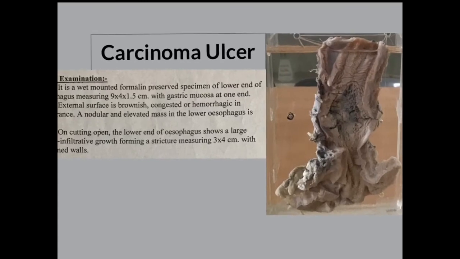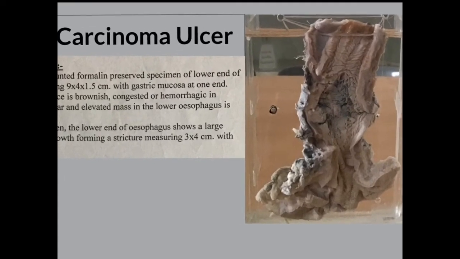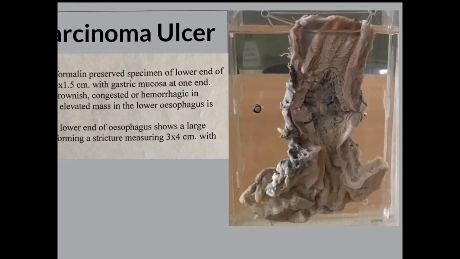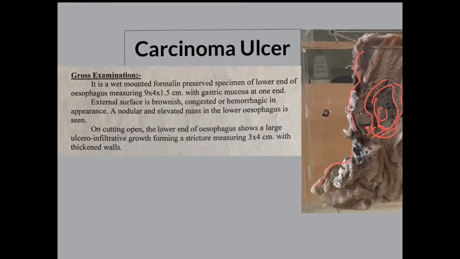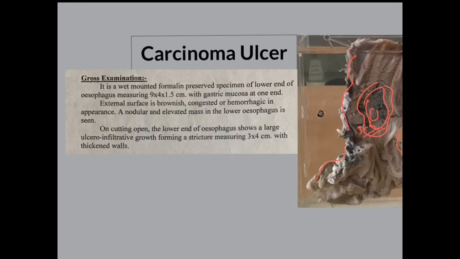This is the specimen named carcinoma ulcer. Here you can see the esophagus with some part of the stomach attached. This is the stomach part and this is the esophageal part, which is showing the malignant lesion, and this malignancy has an ulcer inside, measuring around 3 into 4 centimeter. Again this ulcer is at the lower end of the esophagus, and it is an ulcero-infiltrative growth. So the name itself suggests that it is the carcinoma ulcer.